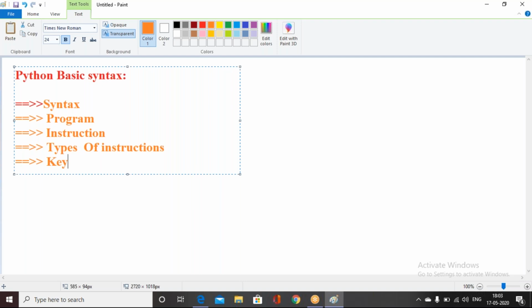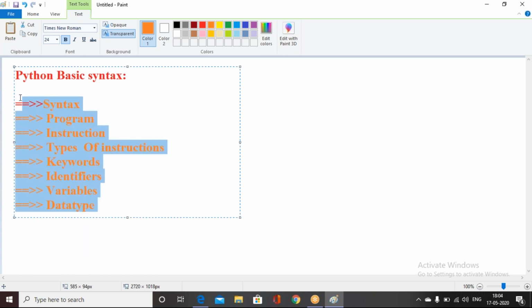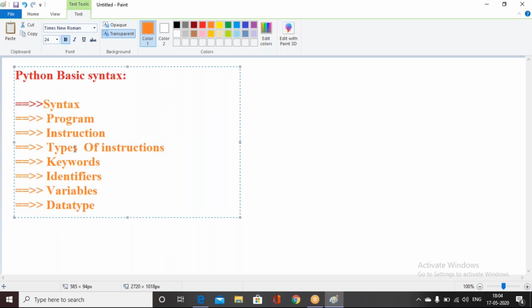Then identifiers. Then after that, variables. After that, we need to understand the data types. So these are the concepts we need to understand in this particular session.